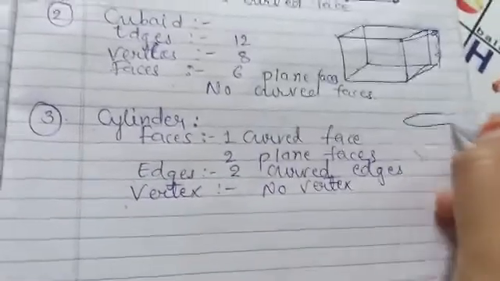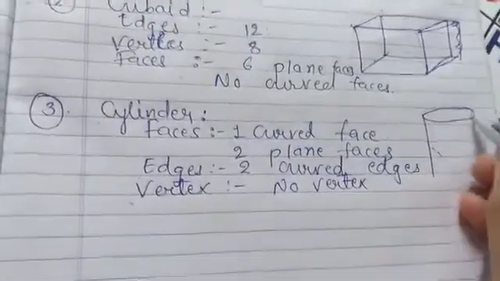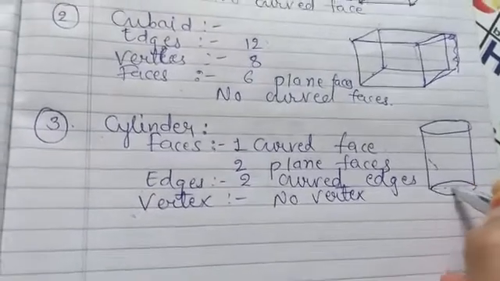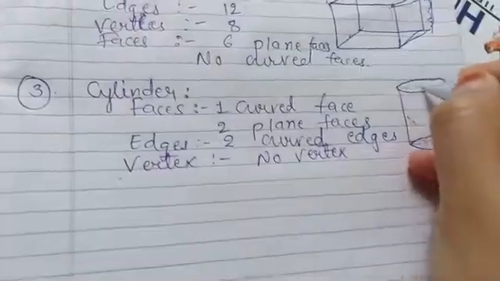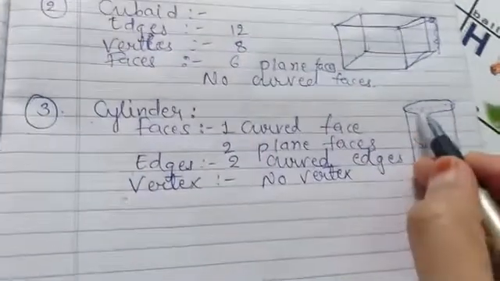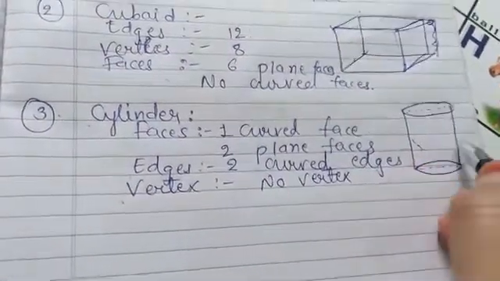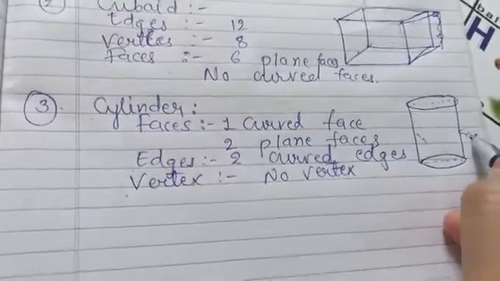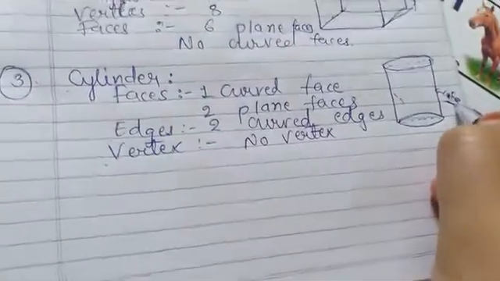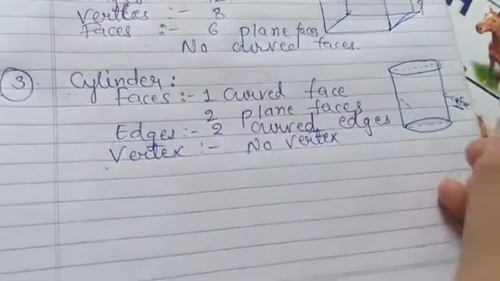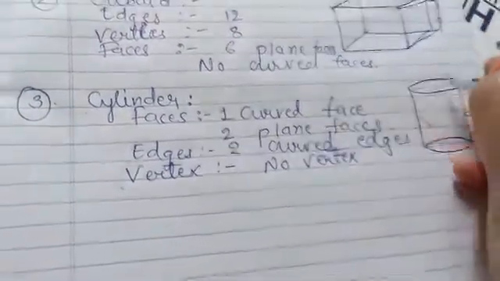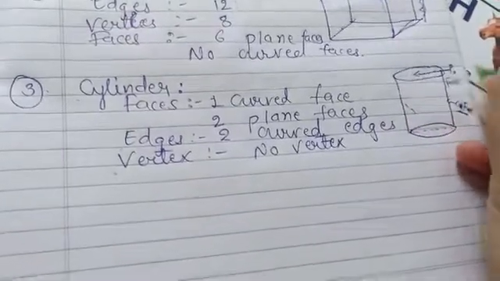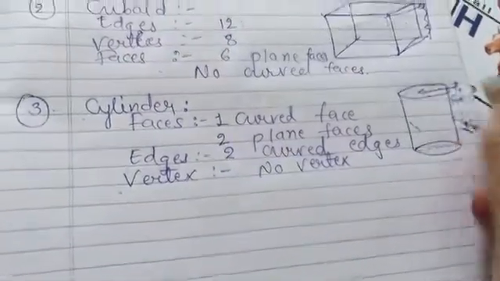I also draw this here, write this. Please draw this dotted line also, so that it will be identified as a plane face. This is the curved face. Curved face means the curved face. You have to write down the name also for that. Then this is the plane face. You have to write down the full name.